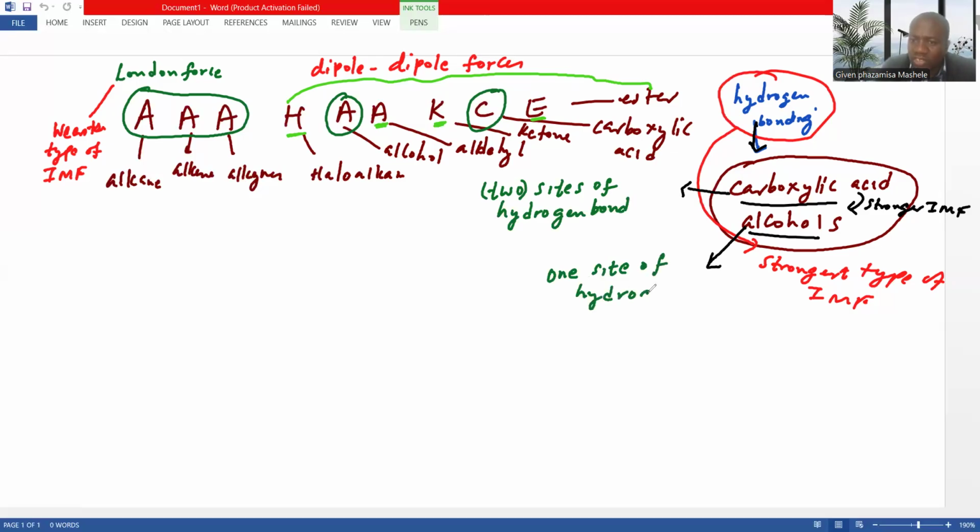So you see that this is the reason why a carboxylic acid tends to be stronger than that of an alcohol. And these are typical exam questions, ladies and gentlemen, so it's very important for you to understand this.